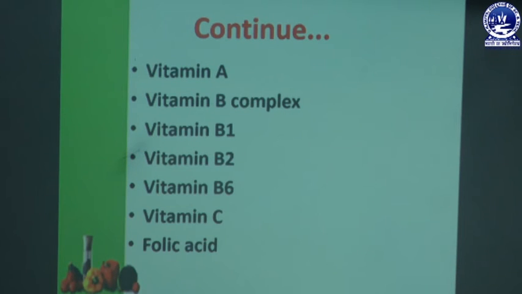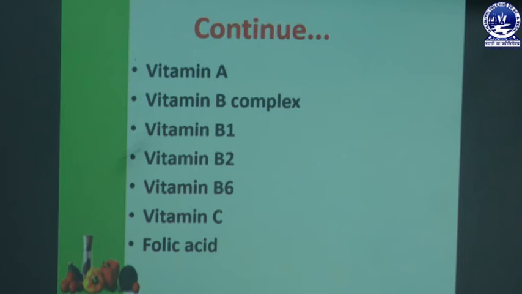It is derived from carotene. Vitamin A affects vision, reproduction, and the formation and maintenance of skin, bones and teeth, and deficiency results in night blindness. It means difficulty in adapting to darkness.